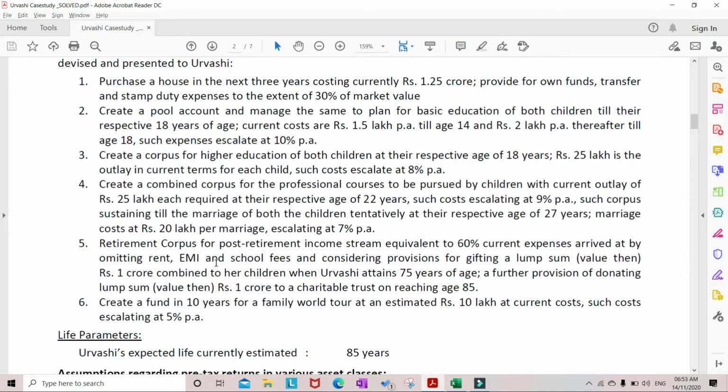So the fourth goal: create a combined corpus for the professional courses to be pursued by children with current outlay of rupees 25 lakhs each required at their respective age of 22 years, such costs escalating at 9%, such corpus sustaining till the marriage of both the children tentatively at their respective age of 27 years. Marriage costs are at 20 lakhs per marriage, escalating at 7%.